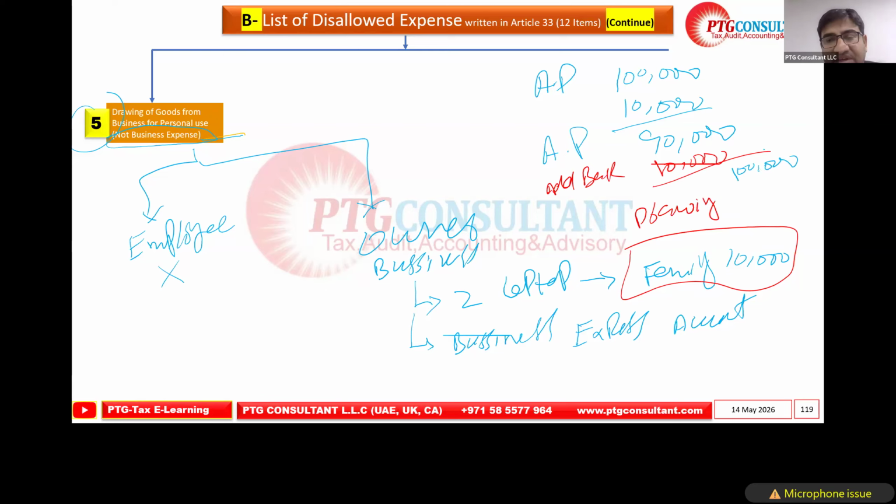Why are we doing this? Because if this were allowed, the tax authority would not be able to collect any money. Everybody would say, my kids need a car today, a laptop today, many fancy things, and they would give the bills in that way and pull all the profit out of the company.